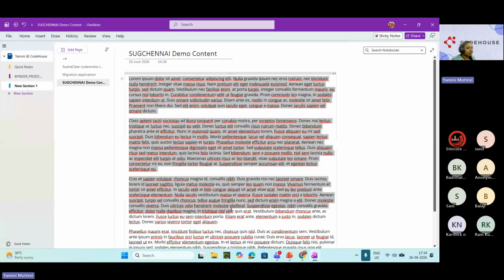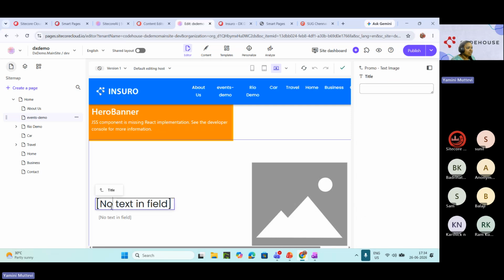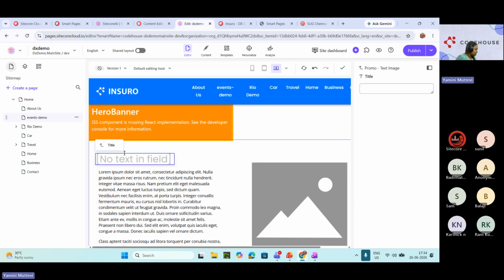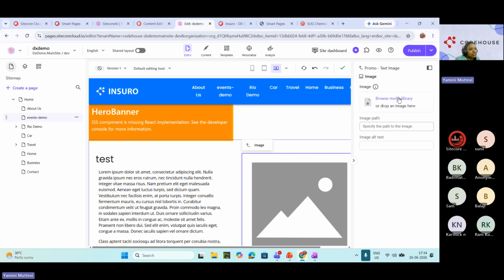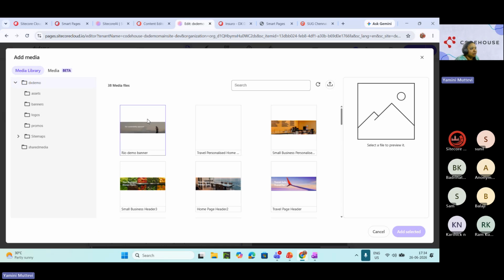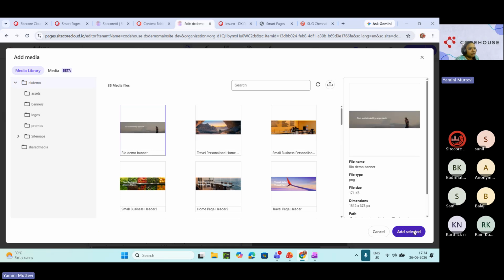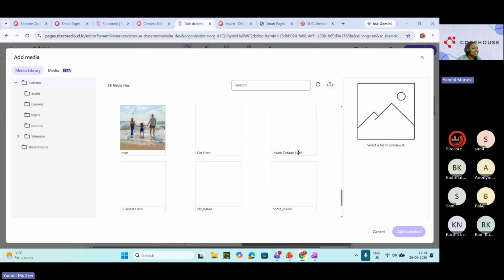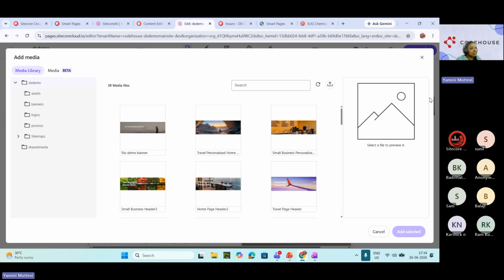We can add some dummy content here. I'll just put one of the content on top of that. This is my content. I put something like this. And this is text content. And I can add any image from the library as well. Browse media library, I can add some data. I'll add the first one which I got to select. It looks prettier once we add the content, but not right away because it shows us it is taking time to add.